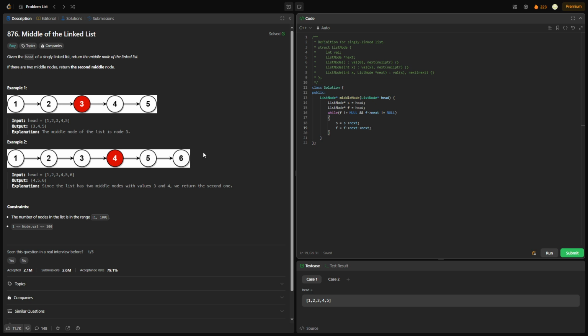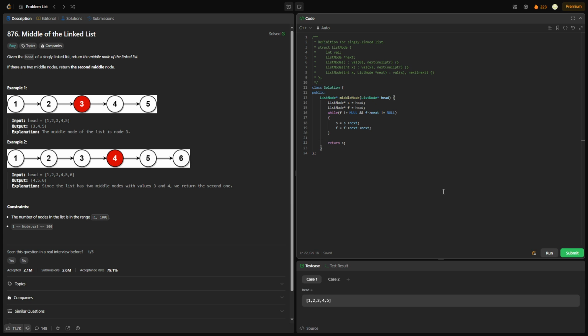So we go 1, 2. Now f is null. So there are 3 iterations, and the slow pointer would go 1, 2, 3. So our algorithm would return the second middle node. This algorithm will work regardless of whether we have an even or an odd number of nodes.